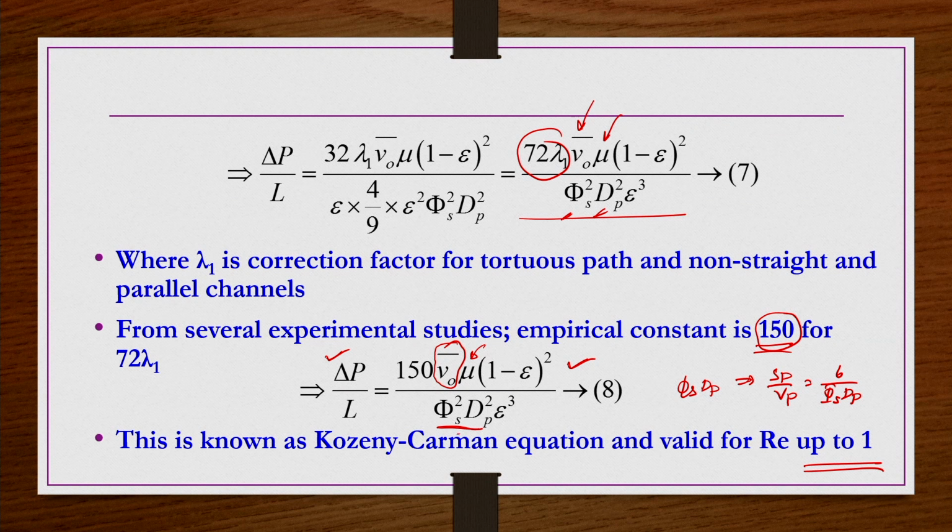Then you use that pressure drop in this equation and back calculate phi s dp, because the remaining things are known: the superficial velocity you have given, the viscosity of the fluid, and the void space of the bed, which in general is around 0.4 to 0.45. Once phi s dp is known, 6 by phi s dp gives the surface to volume ratio for those particles.